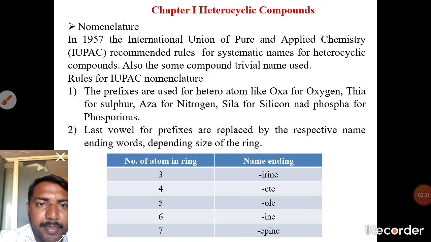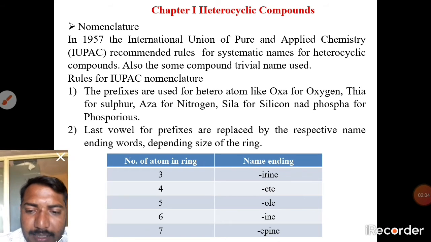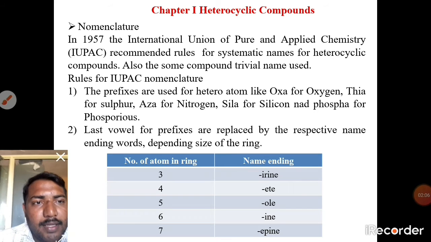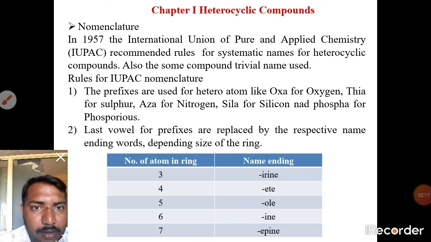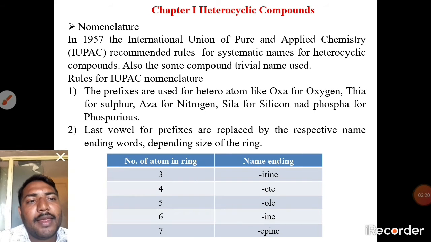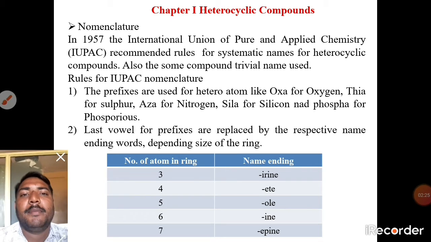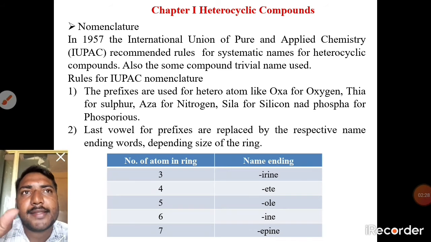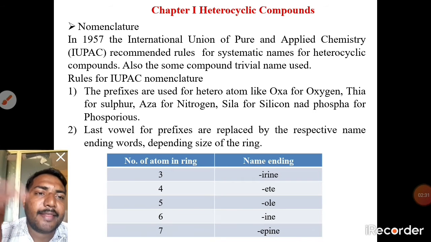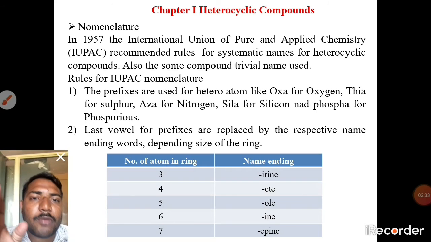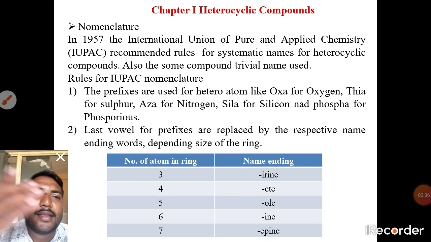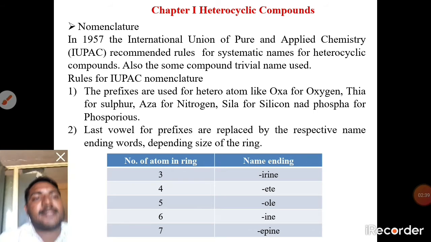the ring. Initially, for the 3-member ring compound, the ending of the name is irine, for 4-member heterocyclic rings the ending is ete, 5-member is ole, 6-member is ine, and 7-member is epine. It means that as the ring size changes from 3, 4, 5, 6, 7, the ending of the name of the compound is replaced by irine, ete, ole, ine, and epine systems.